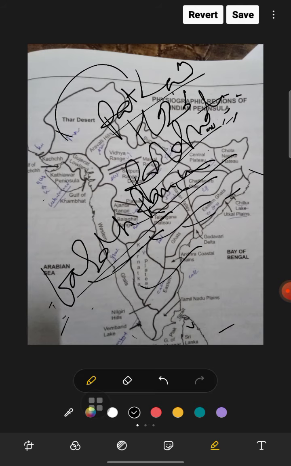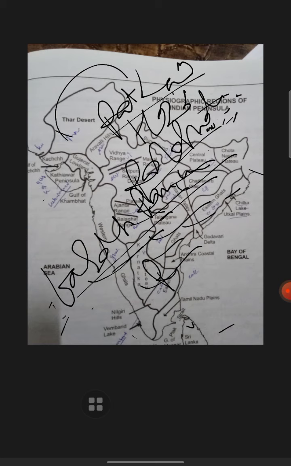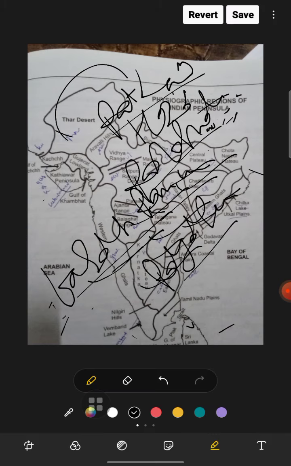There is a Telangana plateau as well. Part of the Deccan plateau comprises the interior region of Andhra Pradesh. North of the Krishna river is the plateau of Telangana, and south of the Krishna river lies the Rayalaseema plateau. So here is also the Rayalaseema plateau. All right, now the Karnataka plateau.